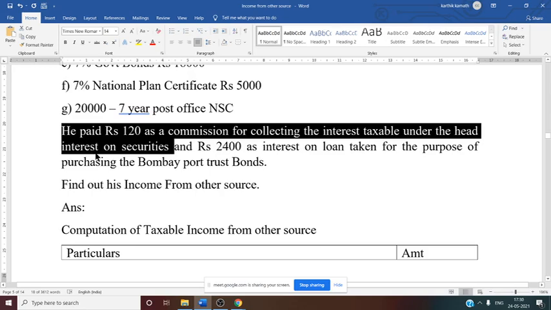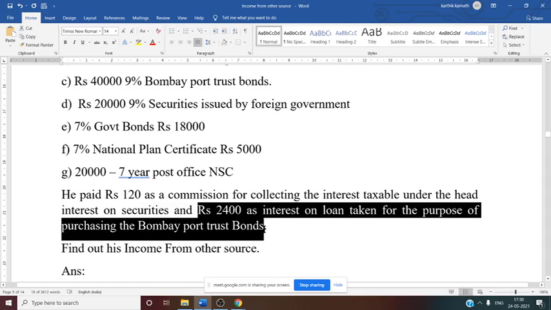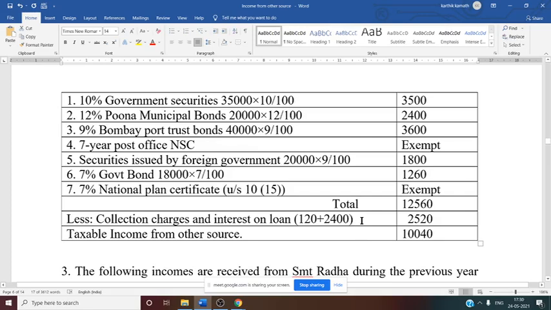So that is nothing but collection charge, 120 you can deduct. Similarly, 2,400 as interest on loan taken for Bombay Port Trust bond is also deductible. So add these two, 2,400 plus 120, you will get 2,520.